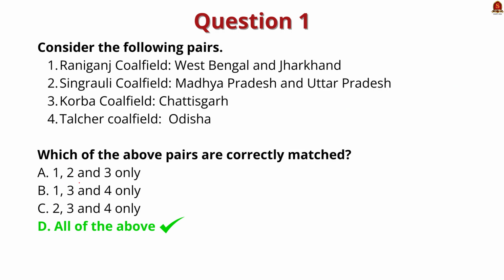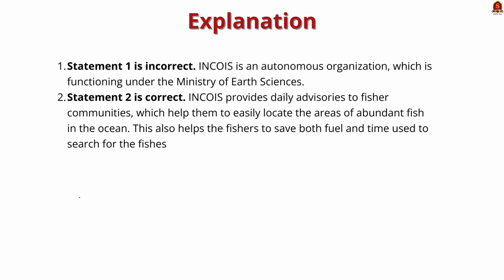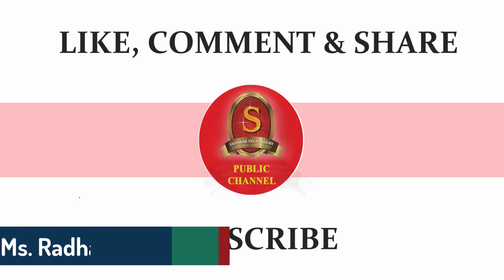Now look at this question. Here coal mines and the states are given. You have to find which of the pairs given here are correctly matched. See, the correct answer here is option D, all of the above. All the coal mines are correctly matched with the states. This we saw in the news article discussion itself. So the correct answer here is option D. So with this, we came to the end of the news article discussion.